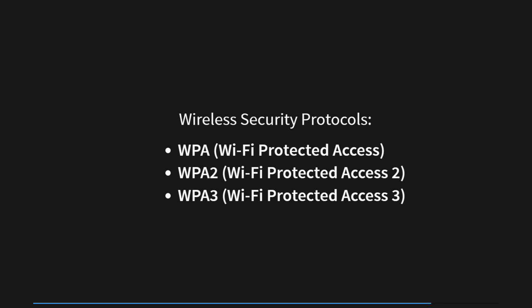Wi-Fi security has evolved over the years, and 3 significant standards have emerged to safeguard wireless networks from potential threats. WPA, Wi-Fi Protected Access, addresses the vulnerabilities found in the older WEP protocol, employing Temporal Key Integrity Protocol, TKIP, for encryption and message integrity check, MIC, to prevent data tampering. For instance, an office adopts WPA to secure its wireless network, ensuring that only authorized users can access sensitive company data.